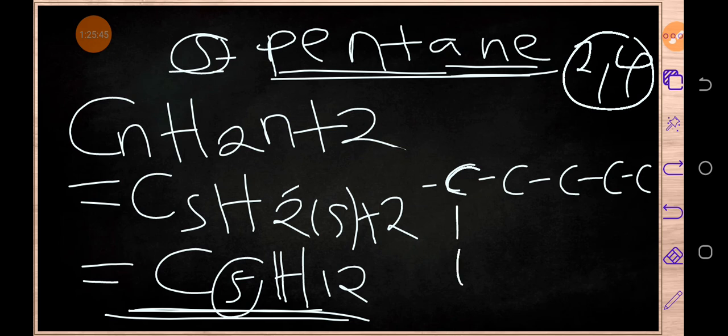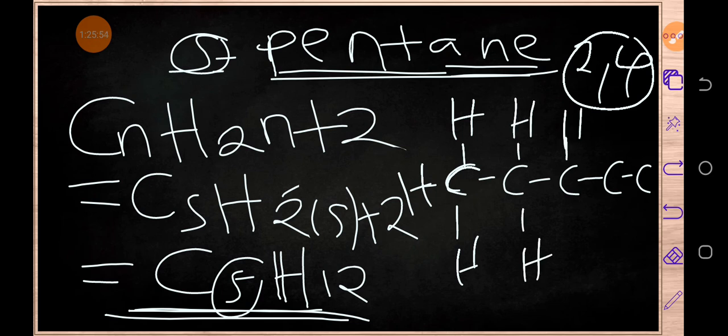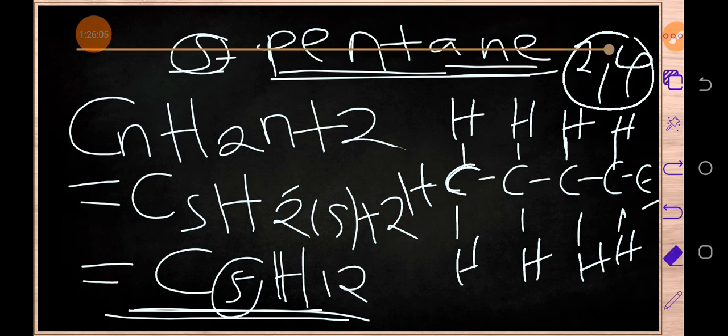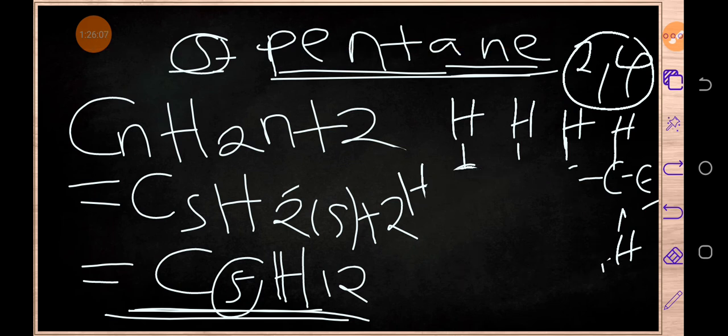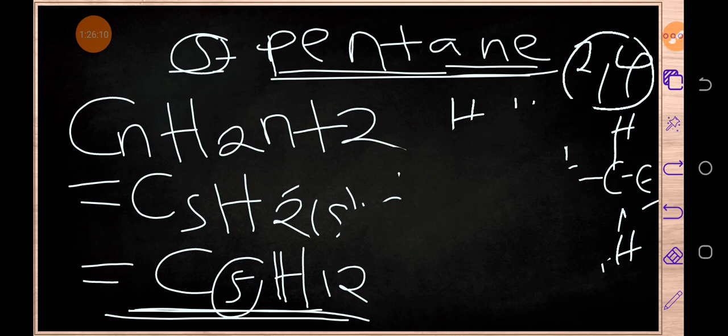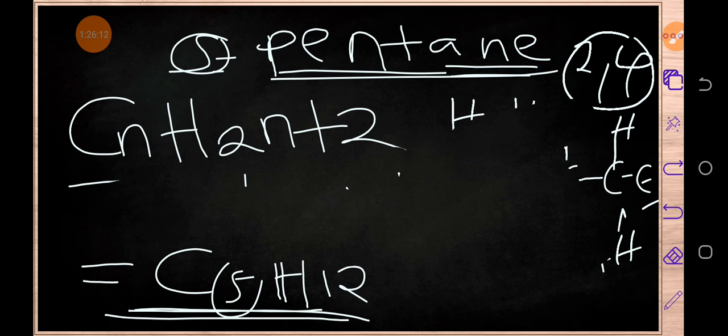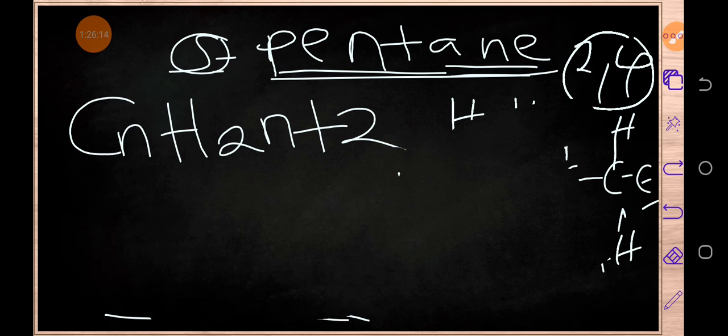So we are going to put H right over here, then H, then H, also another H.